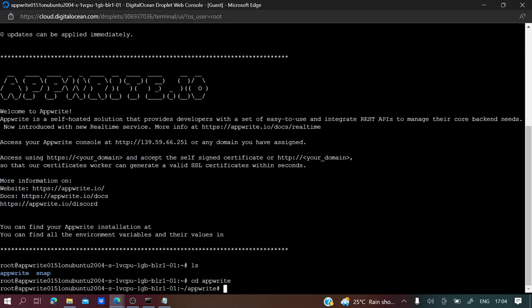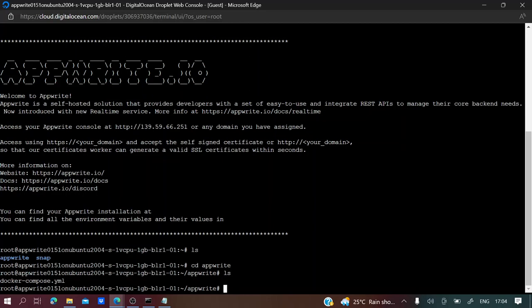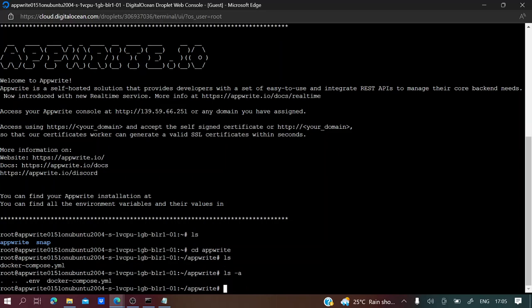Now if you do ls, you get a file that is docker-compose. Here all the configurations are set up in this YAML file. If I do ls -a, you'll see one more file that is .env.